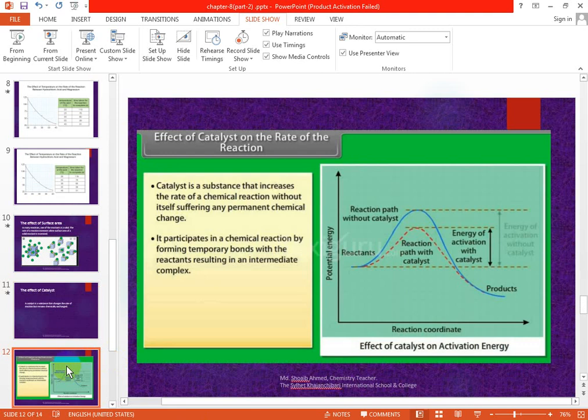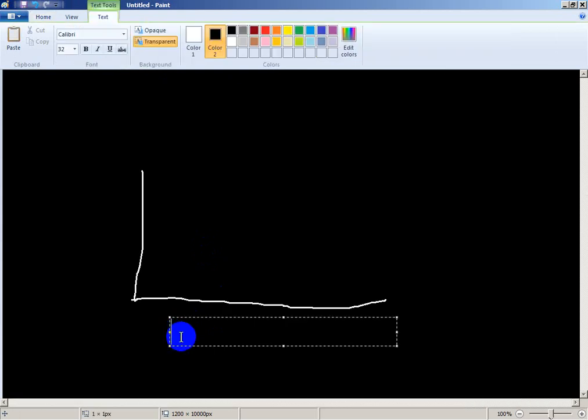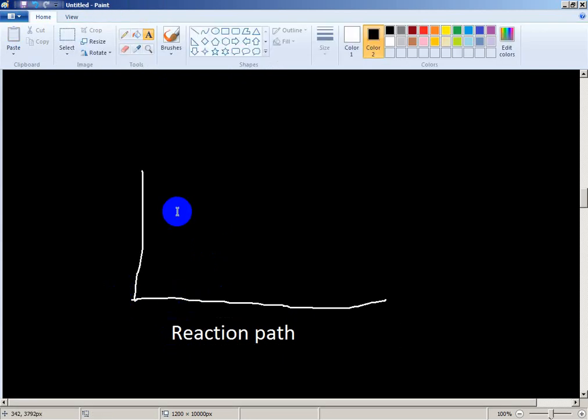Reactant, potential energy, reaction coordinate, reaction path. This is the potential energy.